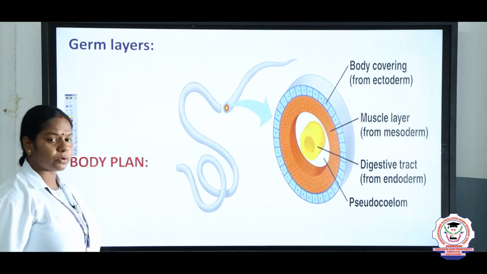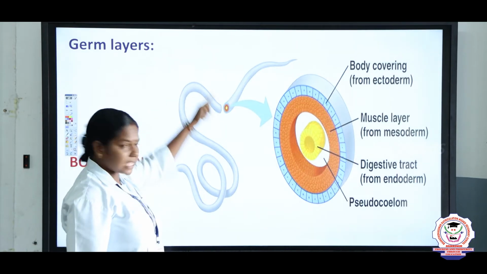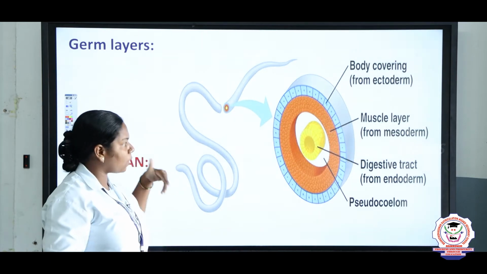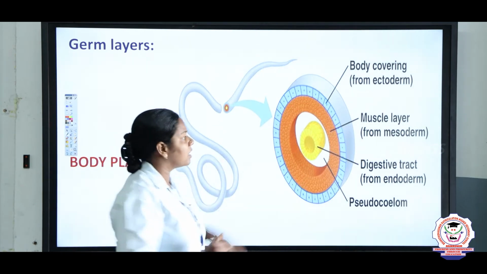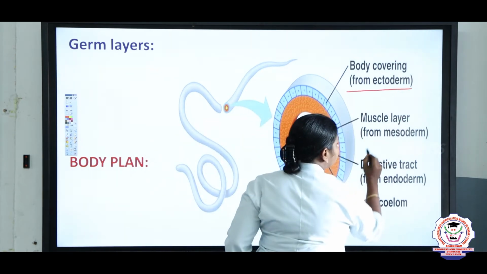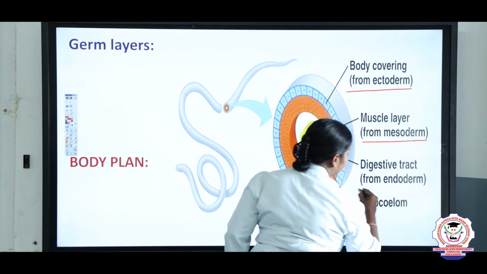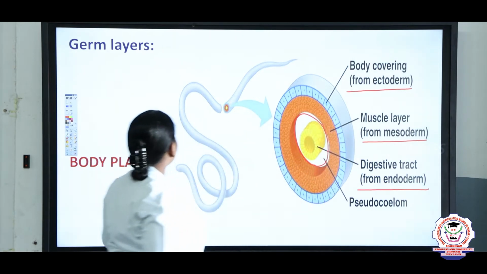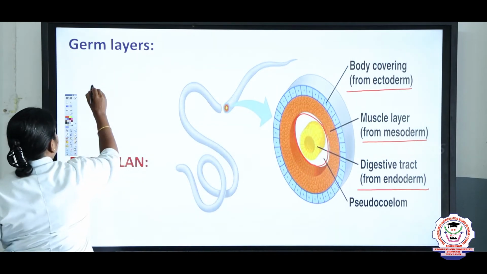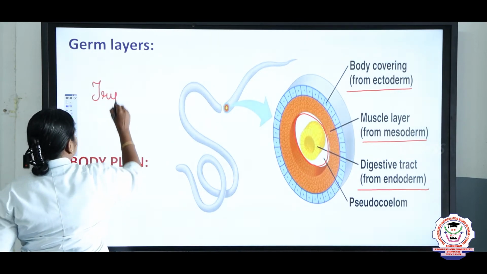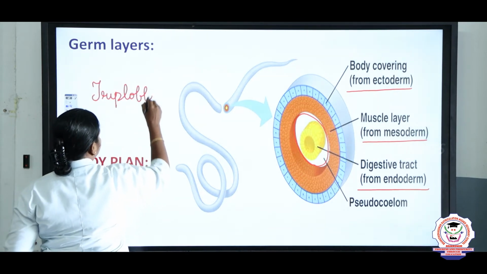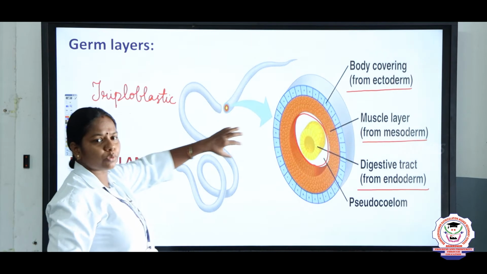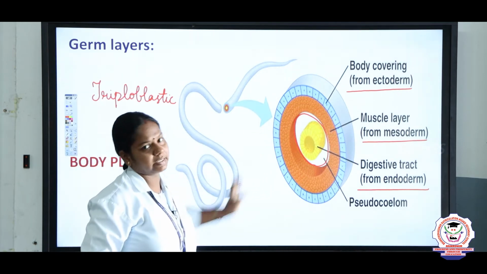And now we are going to study the germ layers. You see, children, it is Ascaris, and we are seeing the inner structure, the cross section of the roundworm. It shows three layers: outer ectoderm, middle mesoderm and inner endoderm, and we can see a false coelom in between them. So based on the germ layers we can classify them as triploblastic. And this is the body plan, how the organs are organized inside the roundworm.